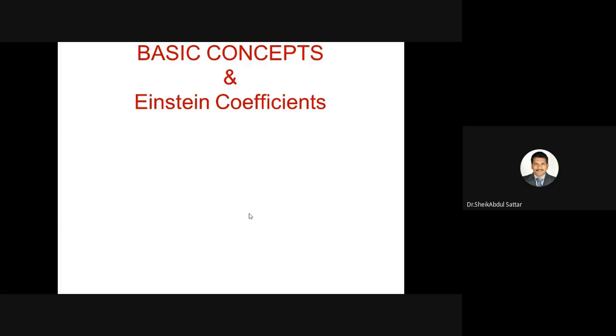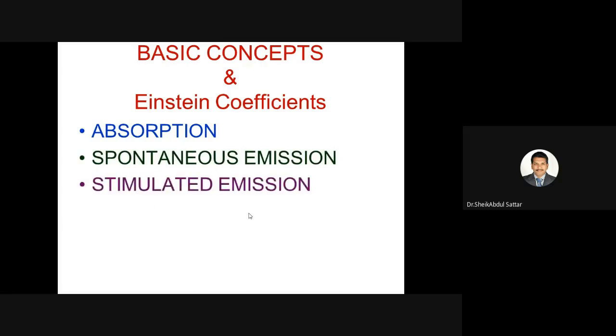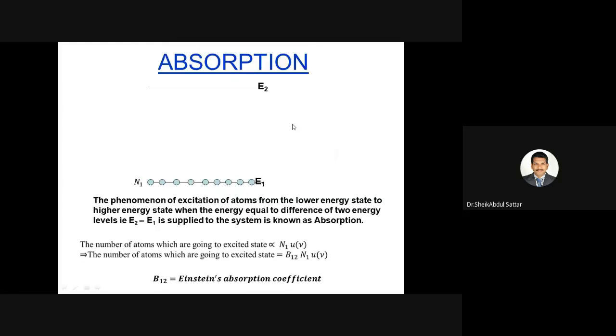Now the concepts related to laser: absorption, spontaneous emission, and stimulated emission. What is absorption? If we take any system, the system is made up of atoms. These atoms do not possess all energy values. They can take some discrete energy values only: E1, E2, E3, E4, E5 like this. But most of the atoms are in the lowest energy level, because the lowest energy state is a more stable state. Because of the high stability of the lower energy state, most of the atoms are present here.